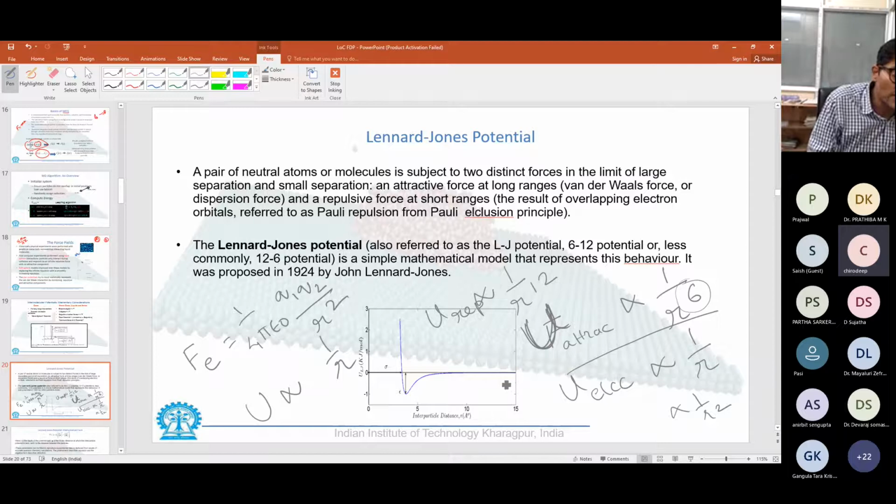So particles coming from infinity would have a repulsive attractive maxima, and they would start repelling each other up to a point where there is no attraction and no repulsion, and that distance is called the distance sigma. However, beyond that, by inertia, the particles would keep on moving towards each other, and hence repulsive forces would kick in. So that point of juncture is measured at a distance sigma from each other.